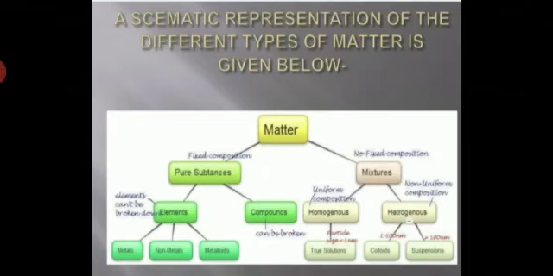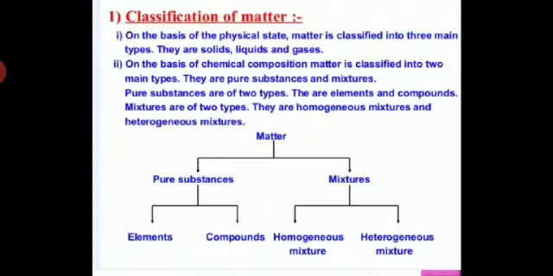So, if we talk about the mixture, what do you mean by the mixture? A mixture, students, is an impure substance. What do you mean by impure substances? Those substances do not contain molecules of the same type. They contain molecules of different types. So, students, mixtures are of two kinds: homogeneous mixture and heterogeneous mixture. What is the difference between them?